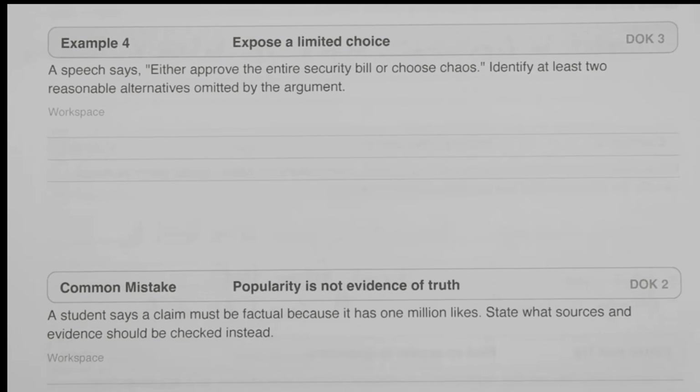Example number 4. A speech says either approve the entire security bill or chaos will ensue. So identify at least 2 reasonable alternatives omitted by the argument. So again, this person is presenting it as if you only have 2 choices.